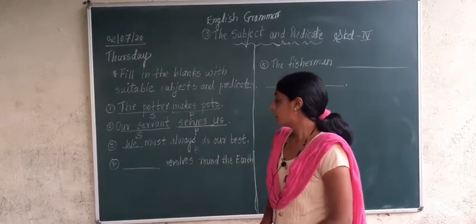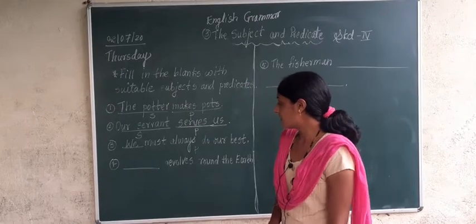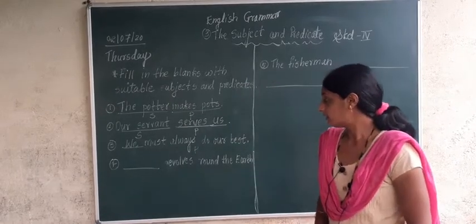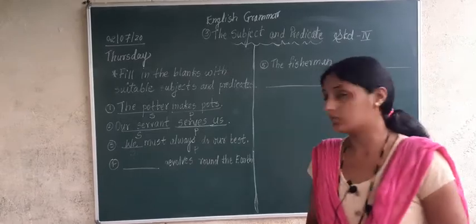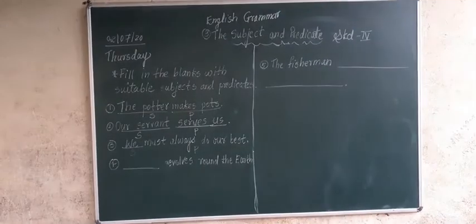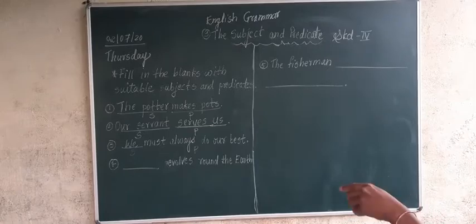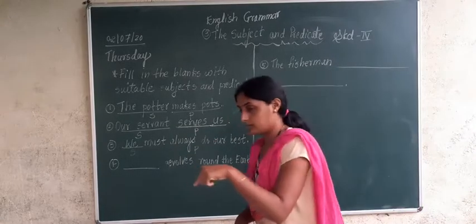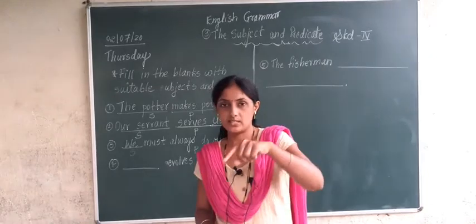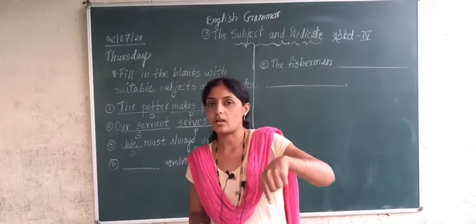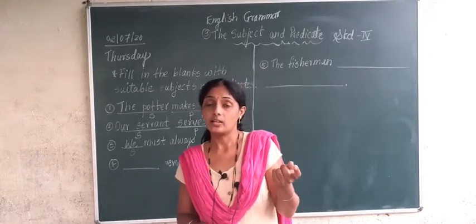Understood? The fourth sentence which is given on the board is dash revolves around the earth. What revolves around the earth? Earth revolves around sun. Correct? And there is a satellite which revolves around earth. Which satellite?